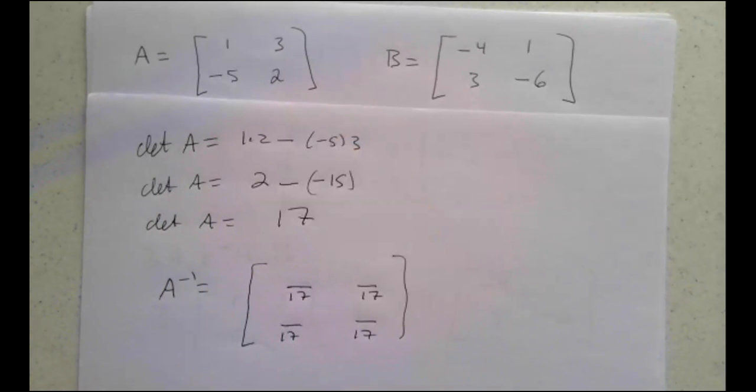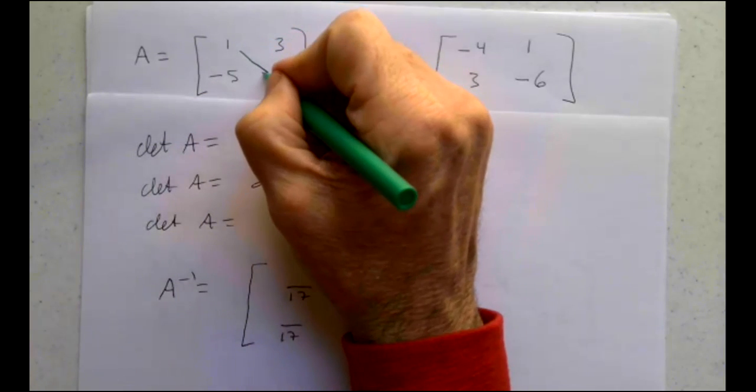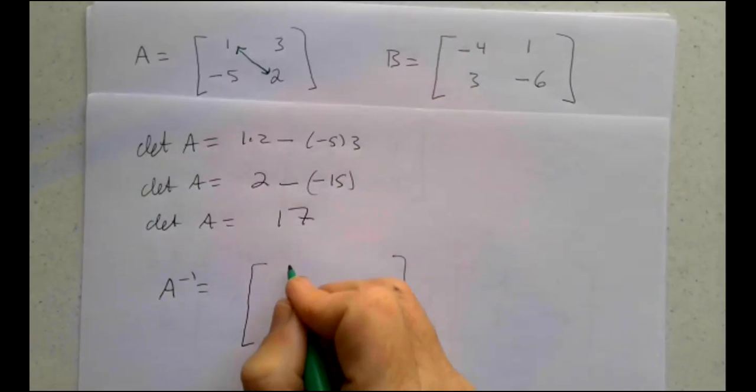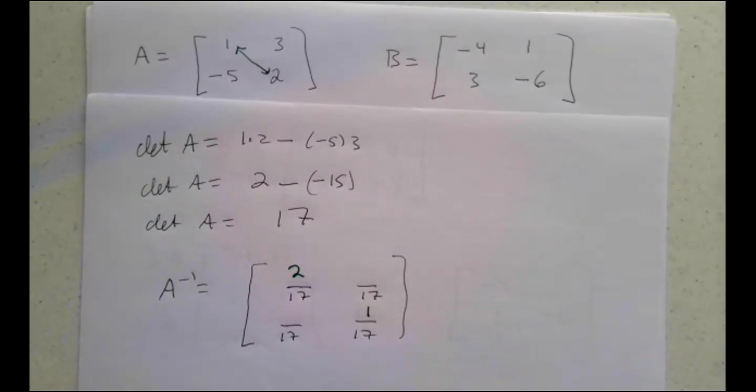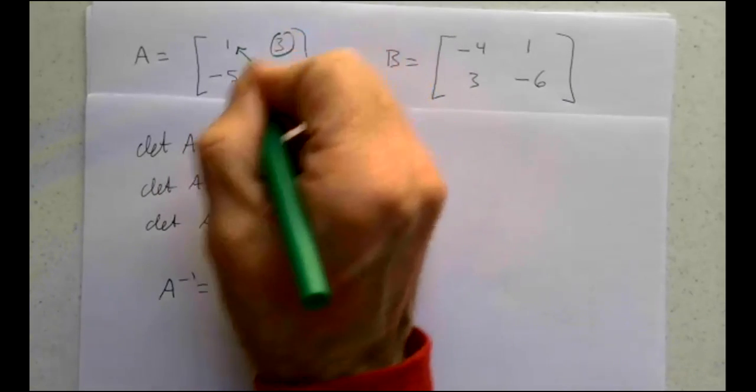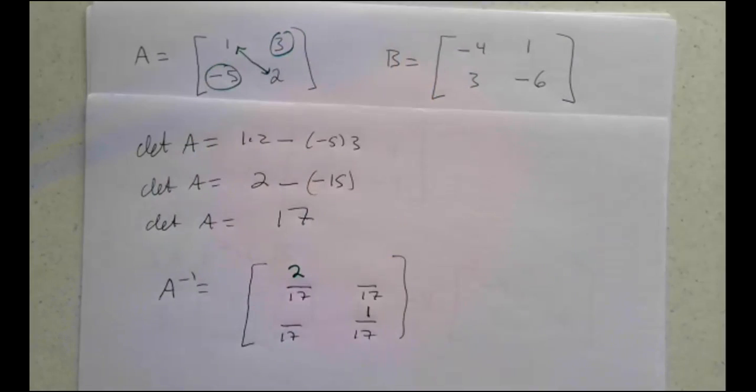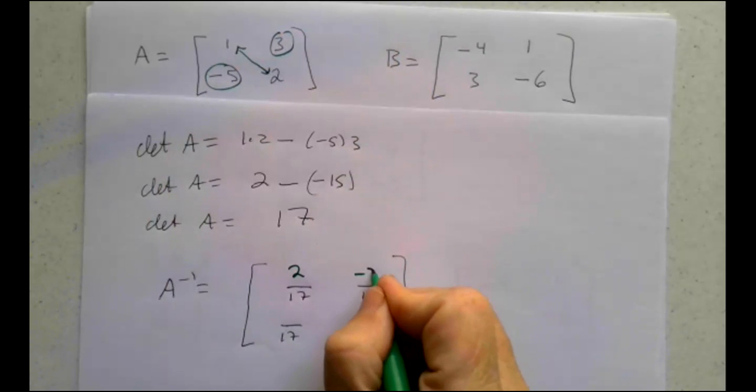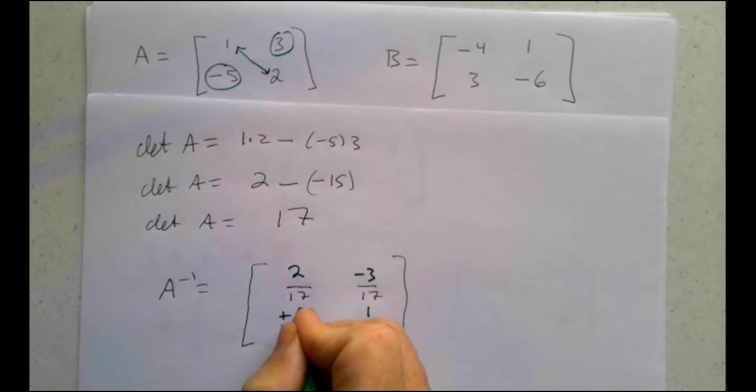So the way I find an inverse is I switch the main diagonals. Upper left, lower right gets switched. So 2 moves up here, 1 goes down there. And then the off diagonals, 3 and negative 5, get their signs changed. So positive 3 becomes negative 3, negative 5 becomes positive 5. So that should be A inverse. 2 17ths, negative 3 17ths, 5 17ths, and 1 17th.